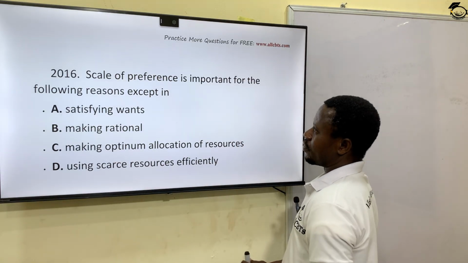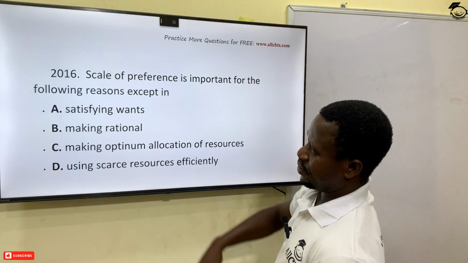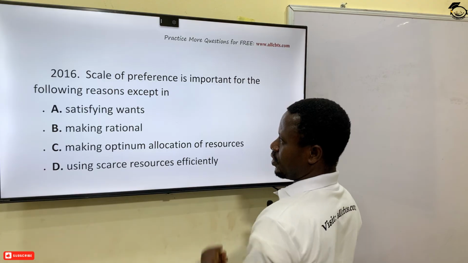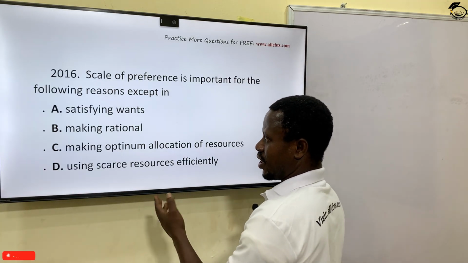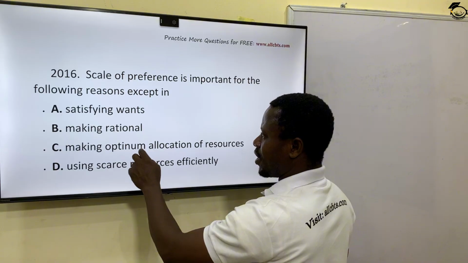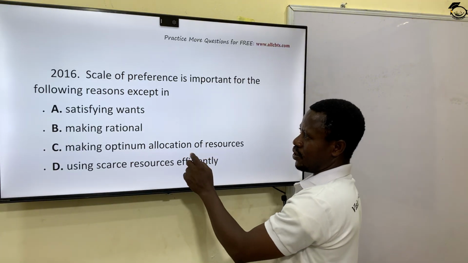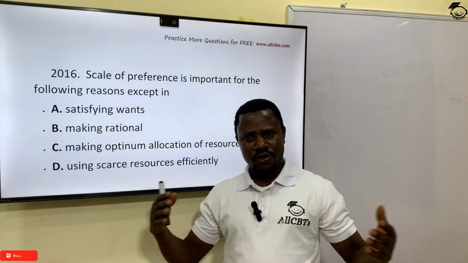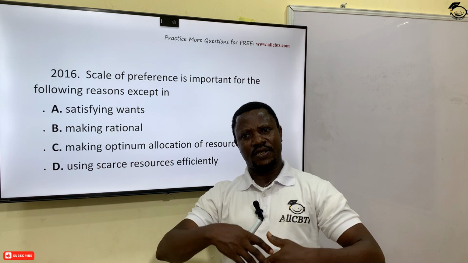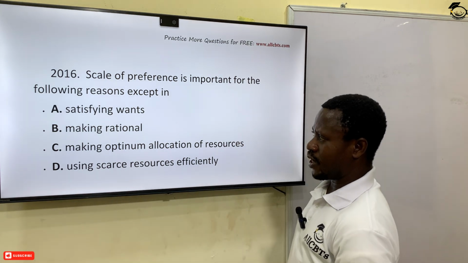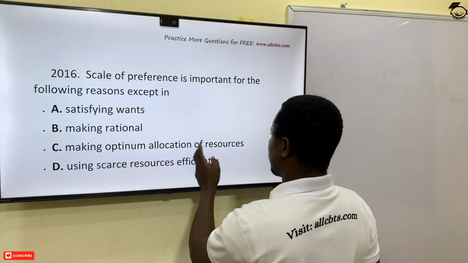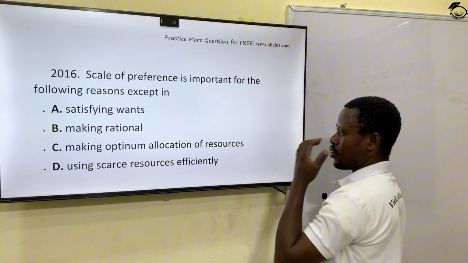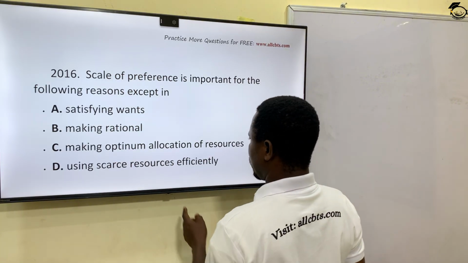Okay, so which of these is not a reason why we draw a scale of preference? Why is it not so important? Satisfying wants, making rational... this is not complete. It's supposed to be making rational decisions. That's what it's supposed to be. What rational decision? That is thinking through, considering all available opportunities, resources, and what have you, before you make your final choice. Making optimum allocation of resources. I think they misprinted this. Optimum allocation of resources. Using scarce resources efficiently.